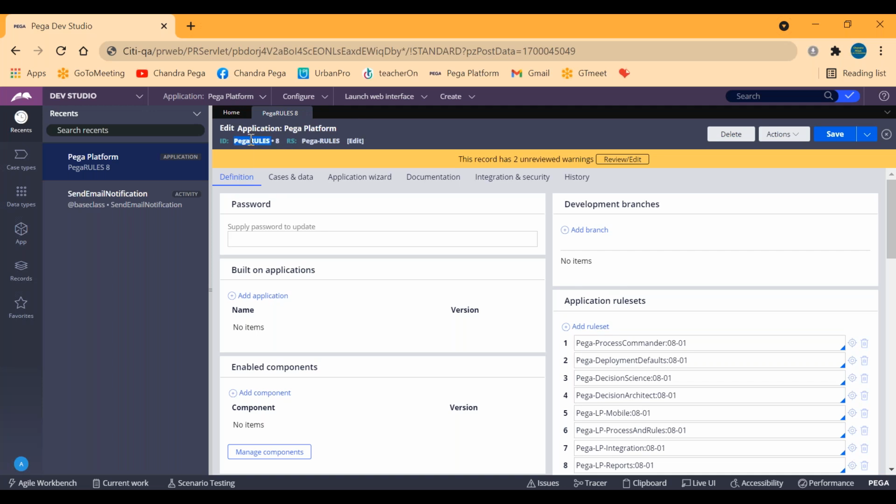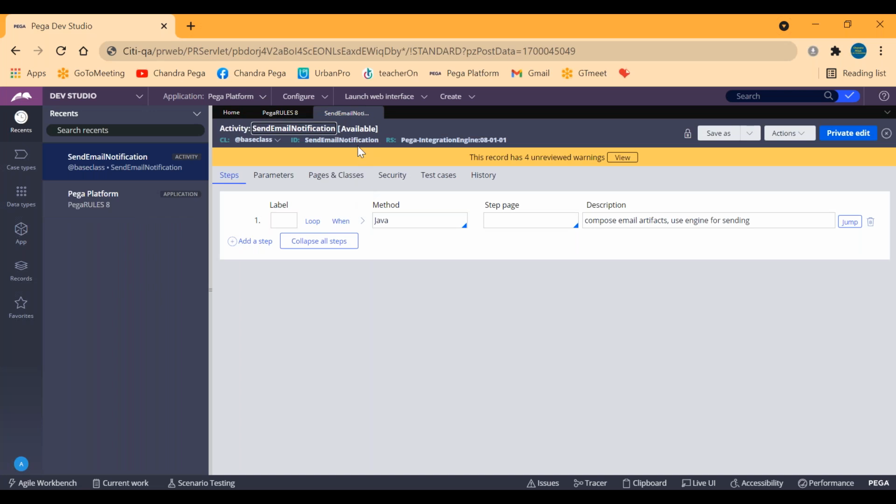See here, we can see the identifier of this rule as Pega rules, but the display name, the name we are seeing, is Pega platform. So this should be called the display name, and this should be called the identifier. In this scenario, display name and identifier are not the same. Pega platform is the display name for this particular rule. Pega rules is the identifier of this particular rule.